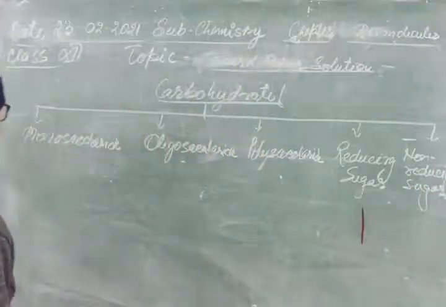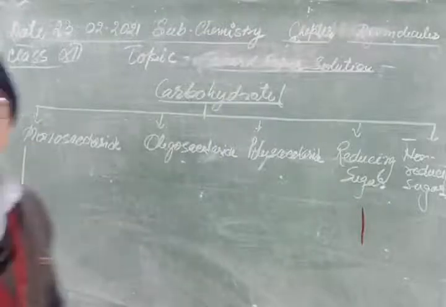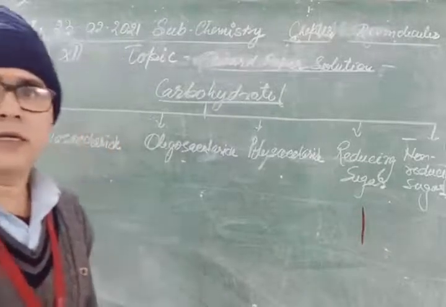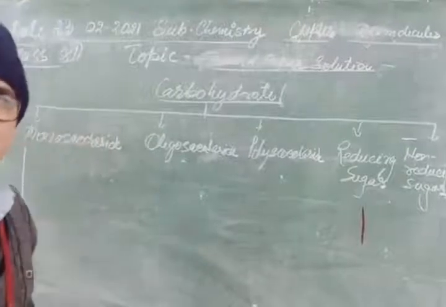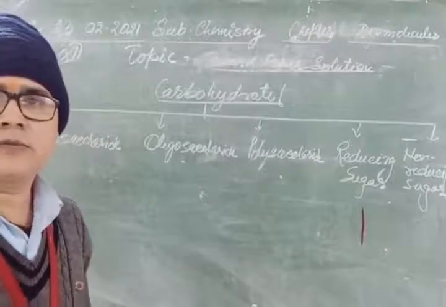What are the monosaccharides? These are the saccharides which cannot be further hydrolyzed into sugar.